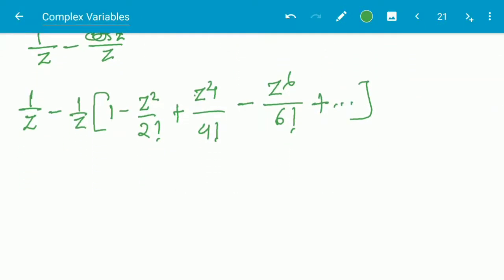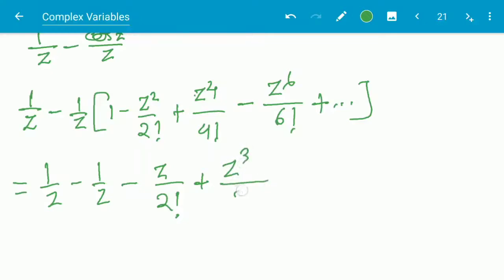And this is 1/z − 1/z + z/2! − z³/4! + z⁵/6! and so on.